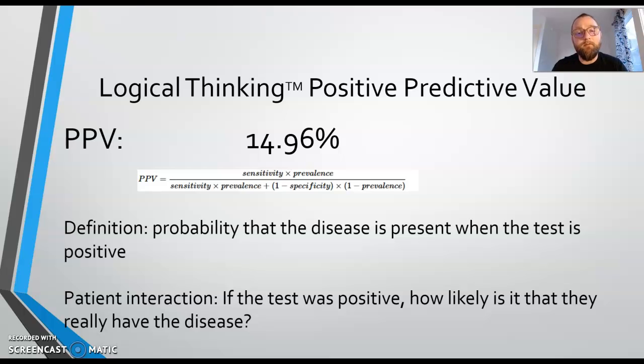The logical thinking positive predictive value is related to the sensitivity and prevalence as well as specificity, and this is the probability that the disease is present when the test is positive. When interacting with your patient population, you can say, if the test was positive, how likely is it that they will really have the disease? And that will be roughly about 15%.